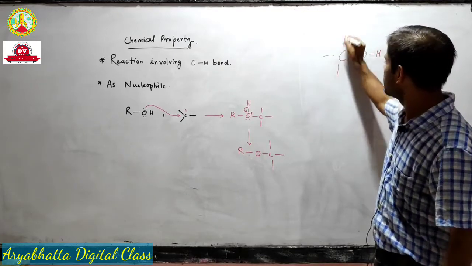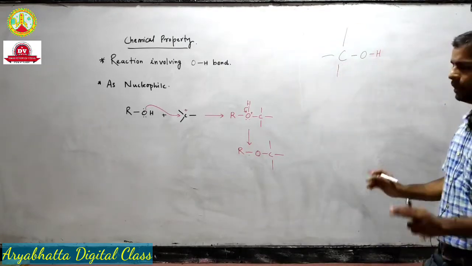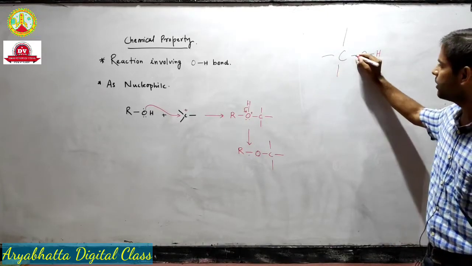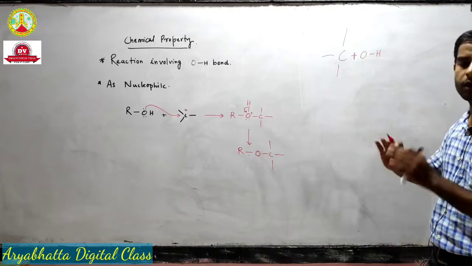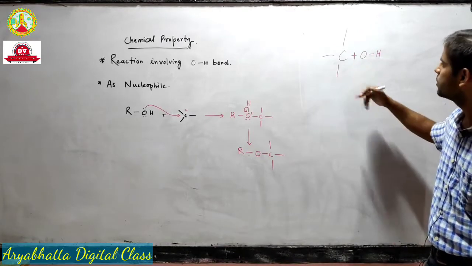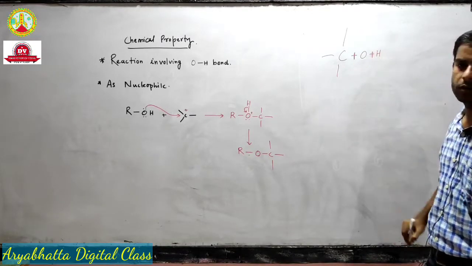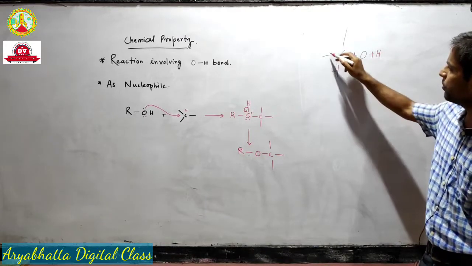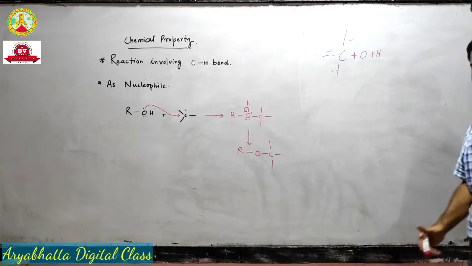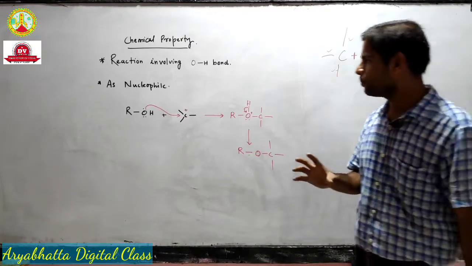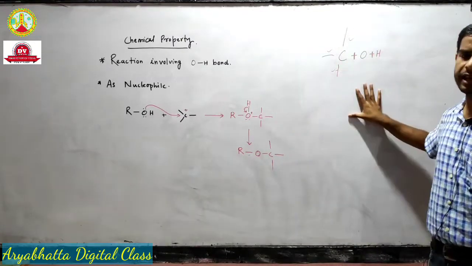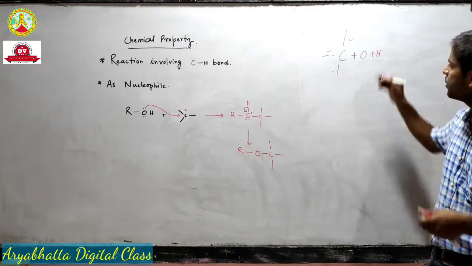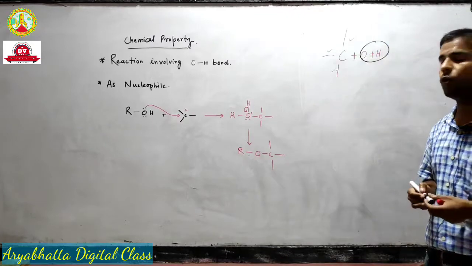Alcohol can show reactions involving the cleavage of this bond, cleavage of this bond also, and sometimes even these bonds may get involved in the reaction. We will discuss all types of reactions related to alcohol, but we will first start with this bond, that means cleavage of the OH bond.